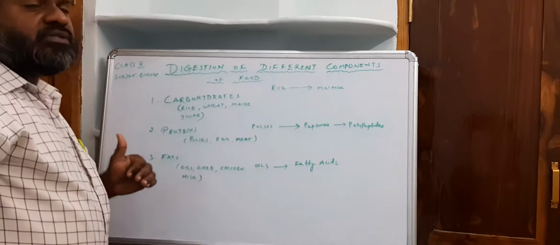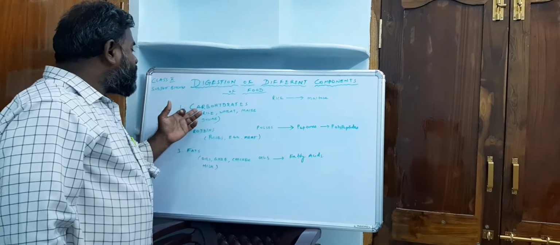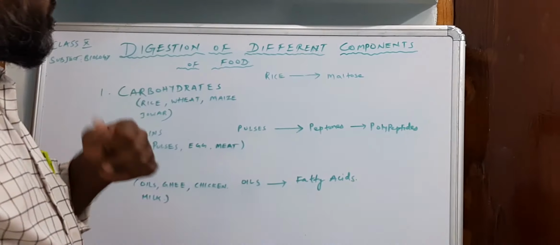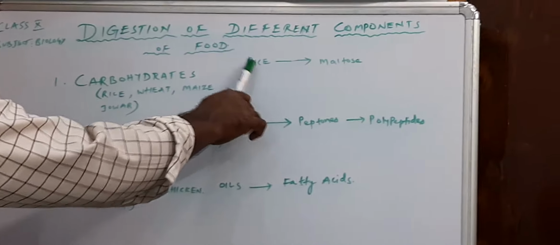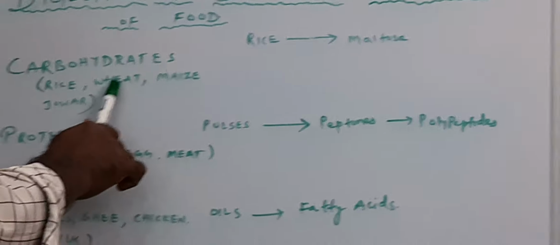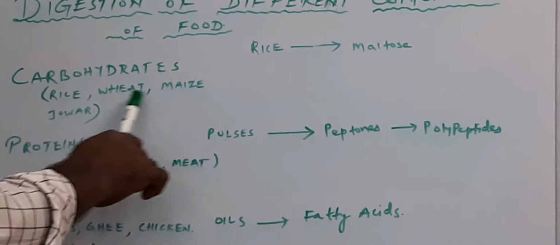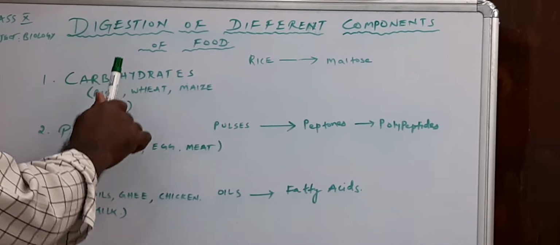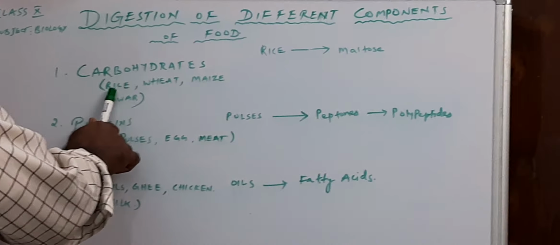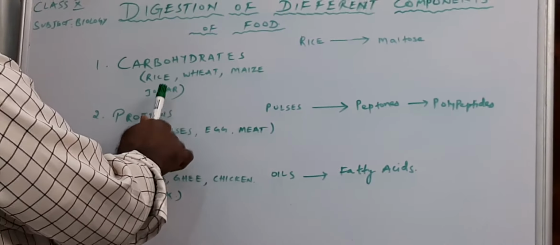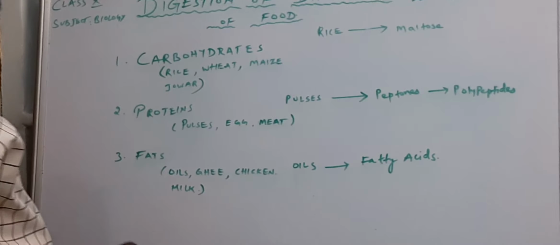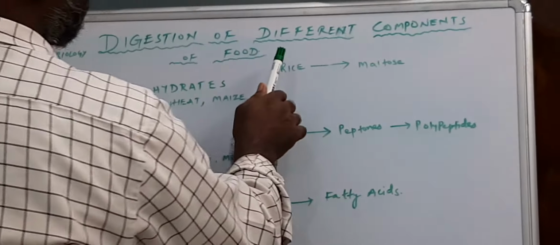As you know, in the digestive system we start with the carbohydrates in the mouth. For example, rice, wheat, maize, jowar are considered carbohydrates. Take the example of rice.